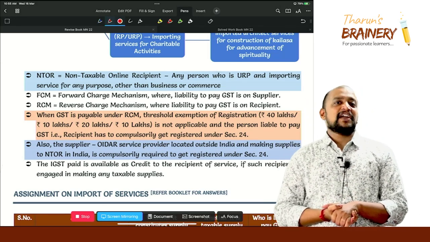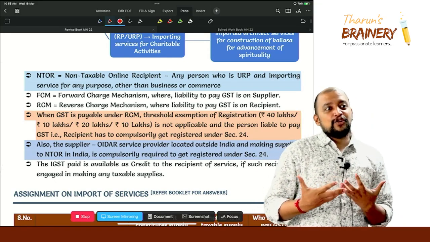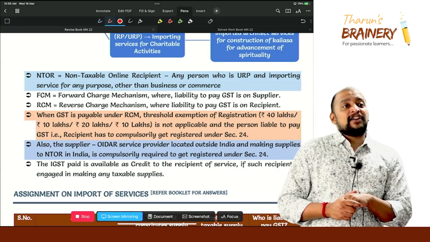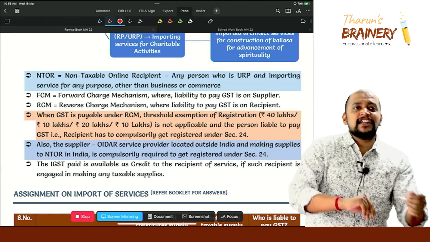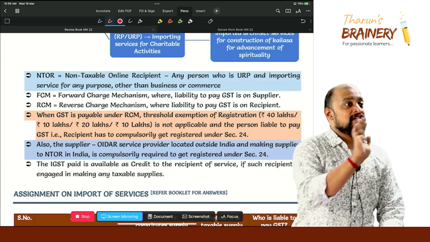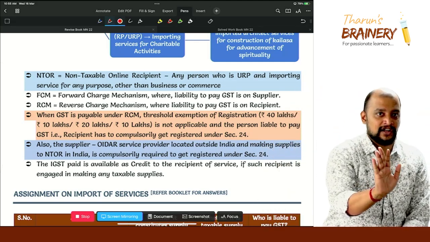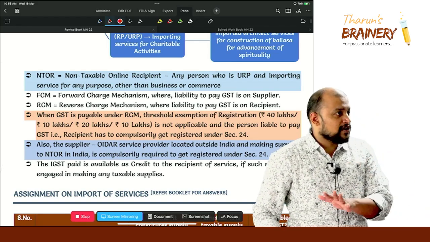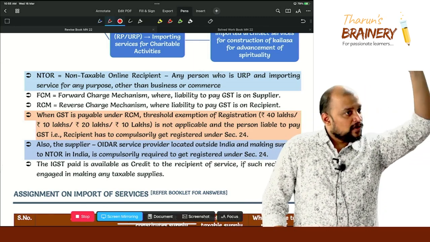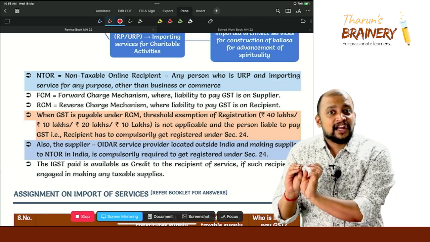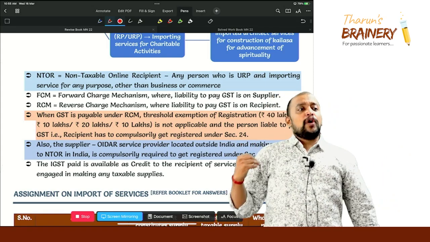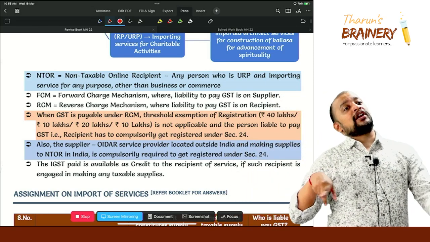But why will they lose the business? They will comply with the law, correct or not? So therefore they will comply with the law, and what they will do, they will register in India. Sir, if they register in India, then it is no more import of service, no? No, they will register in India, but they will not shift their server to India. Just they will register in India. All operations will be from outside India only. So just they will be registering in India for the purpose of payment of GST. That's it.